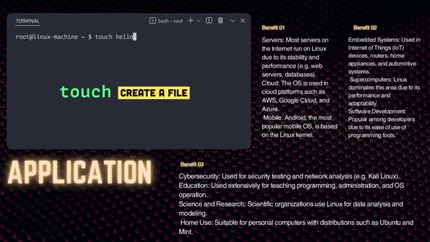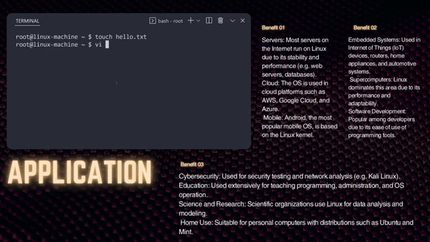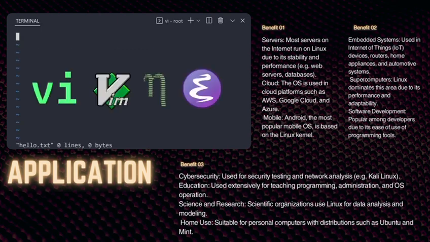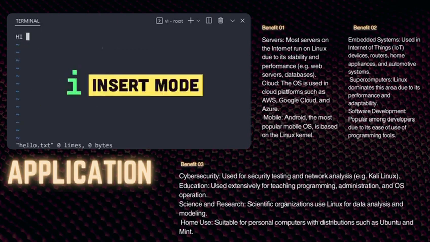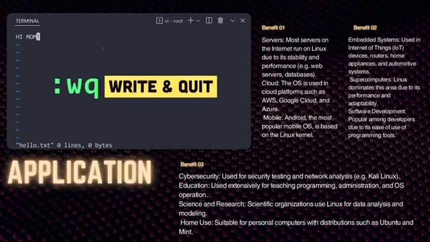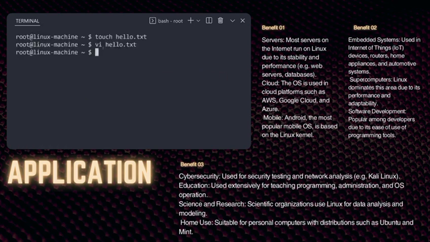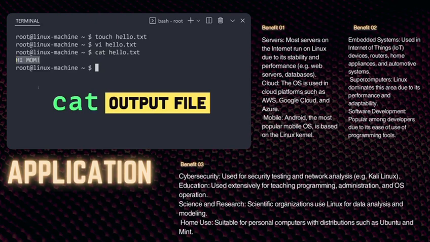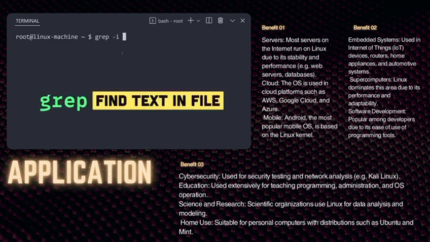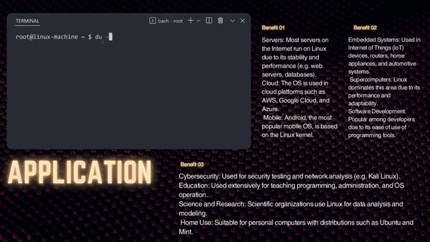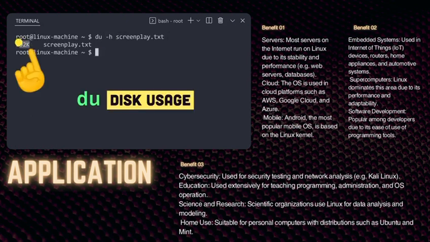Now create a new file with touch, then edit it from the terminal with a tool like vi, vim, nano, or emacs. In vim, type i to insert, write your screenplay, hit escape, then :wq to write it to the file system. Now use the cat command to read the file. If it's really big, use grep to find all the lines in that file that contain a search term or pattern. If we want to see how big that file is, we can enter the disk usage command.